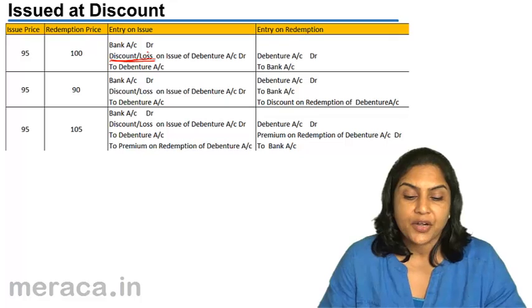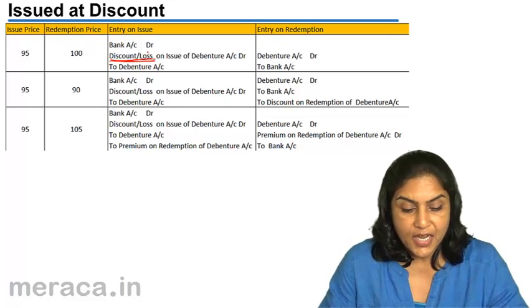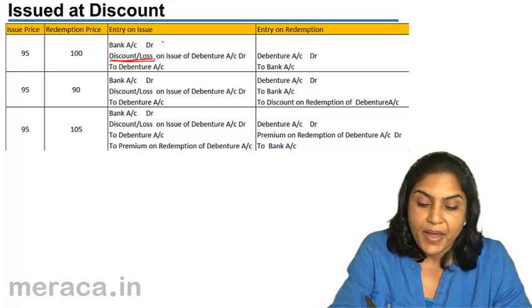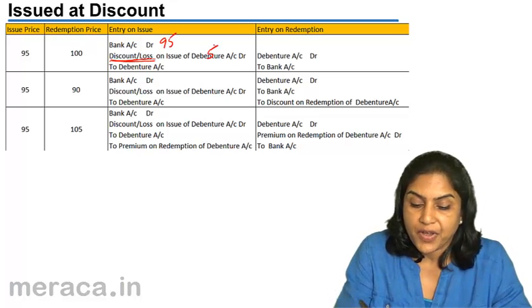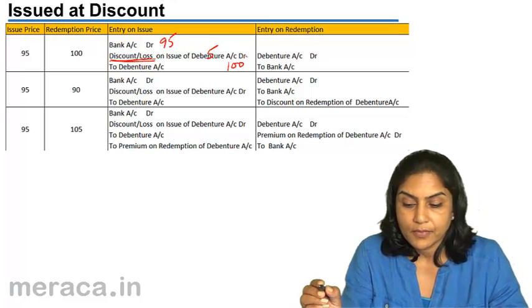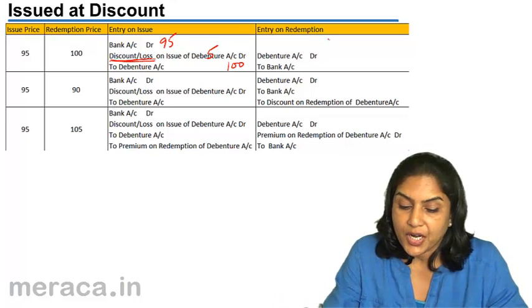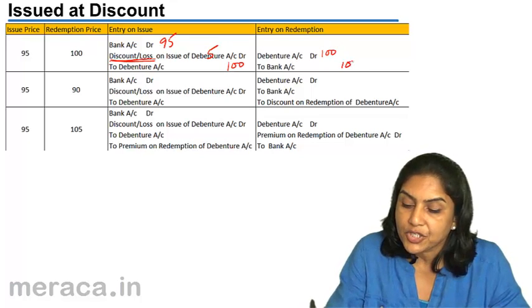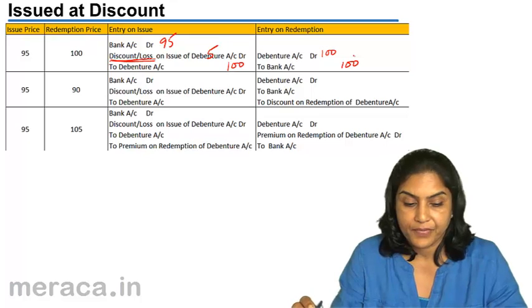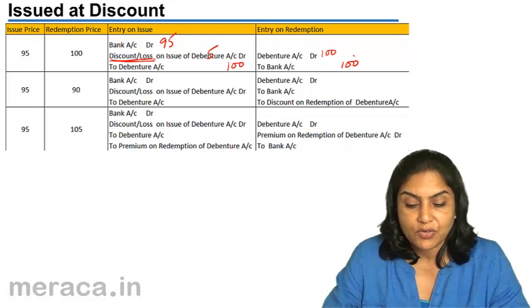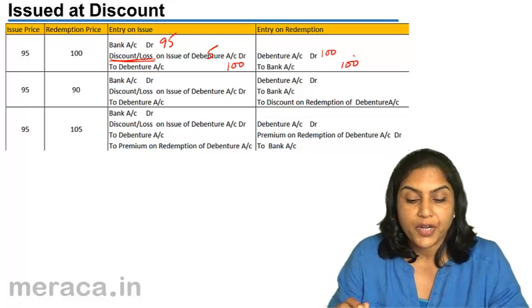If debentures are issued at a discount of 95, redeemed at par, the entry on issue is bank account debit. We get only 95. Discount on issue of debentures is 5 and to debentures is credited with face value. And when they are repaid, debenture account debit is 100 with the face value, to debenture holders, and debenture holders to bank 100. So entry on issue at discount is like an entry on issue for equity share.